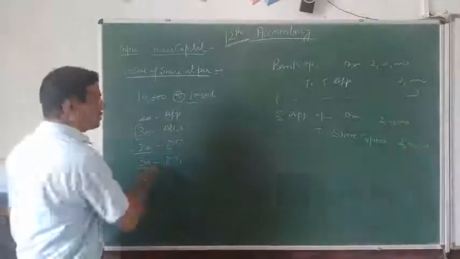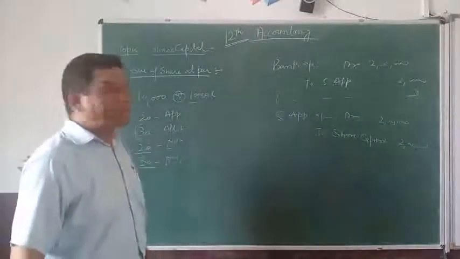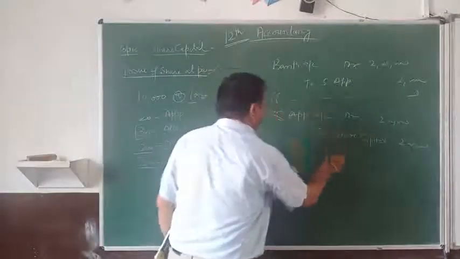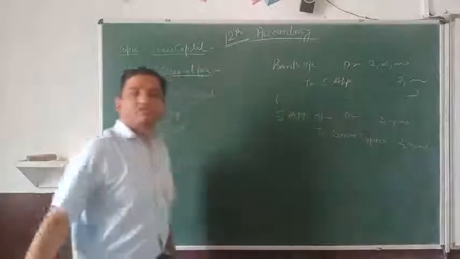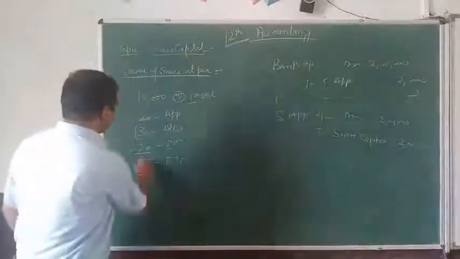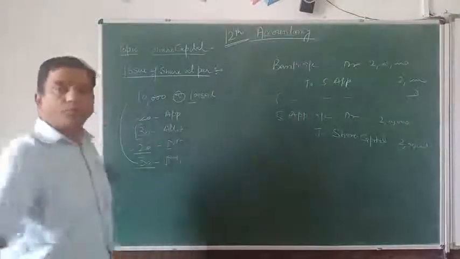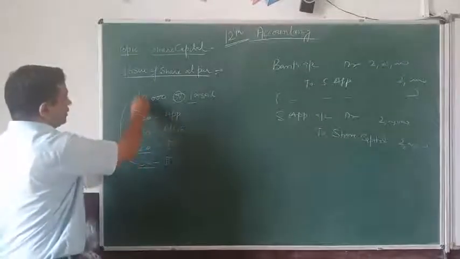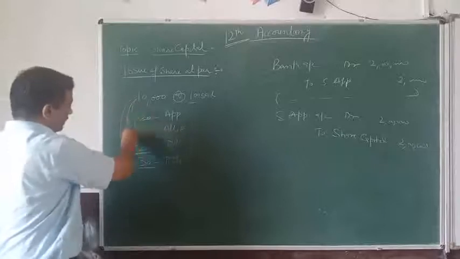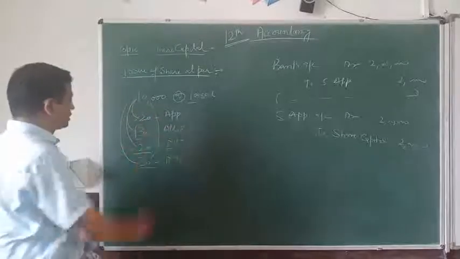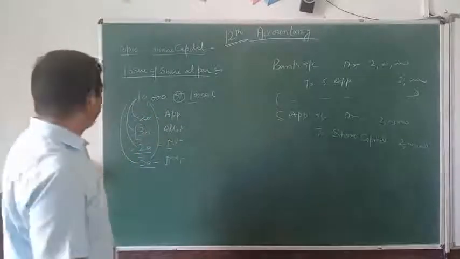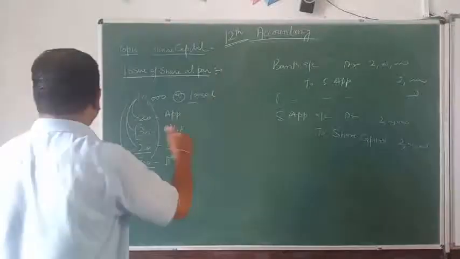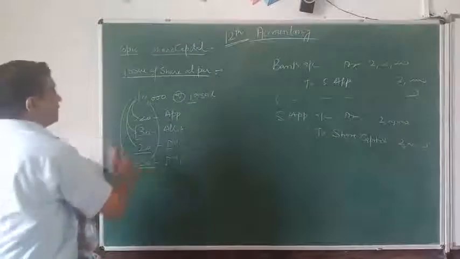Again, the same entries for the second and final call: share second and final call account debit to share capital, bank account debit to share second and final call. The amounts will be 10,000 into 20, 10,000 into 30, 10,000 into 20 and 10,000 into 30. As the rate of call, you have to multiply that with the number of shares. This is called the issue of share at par.